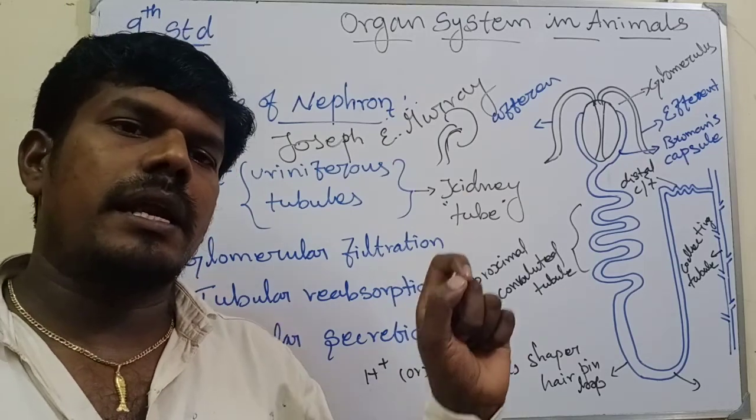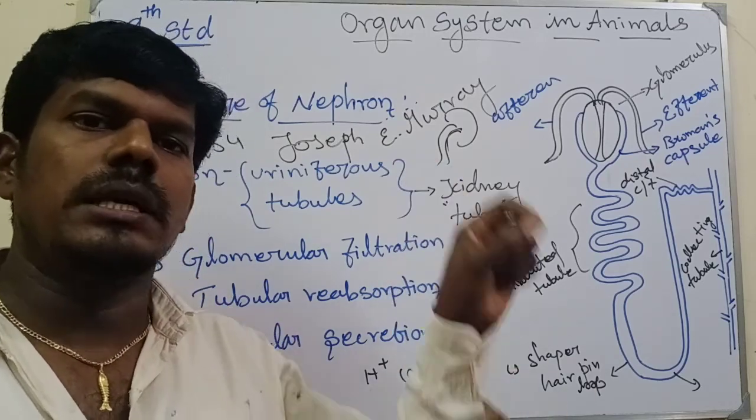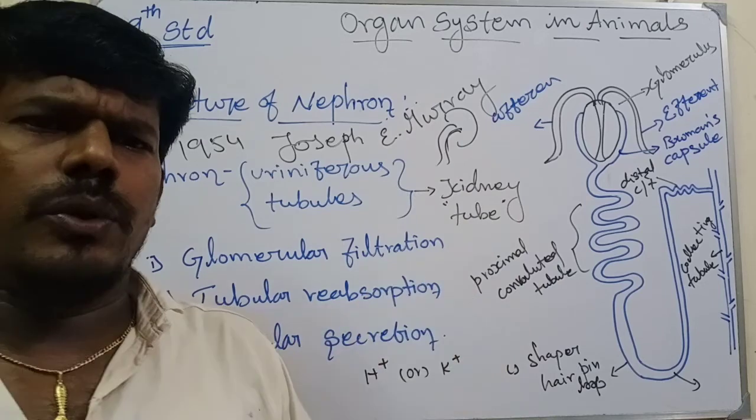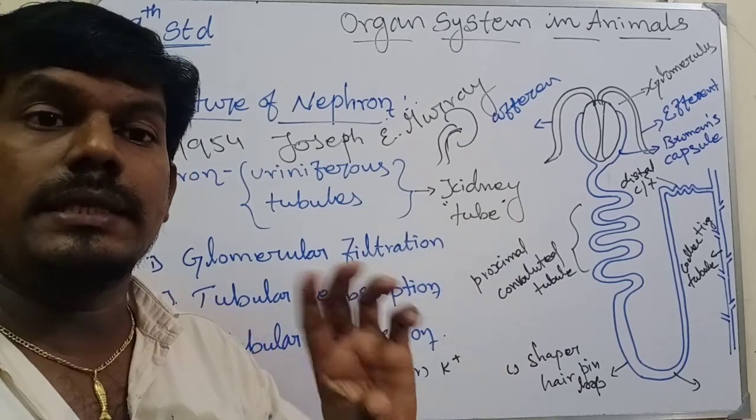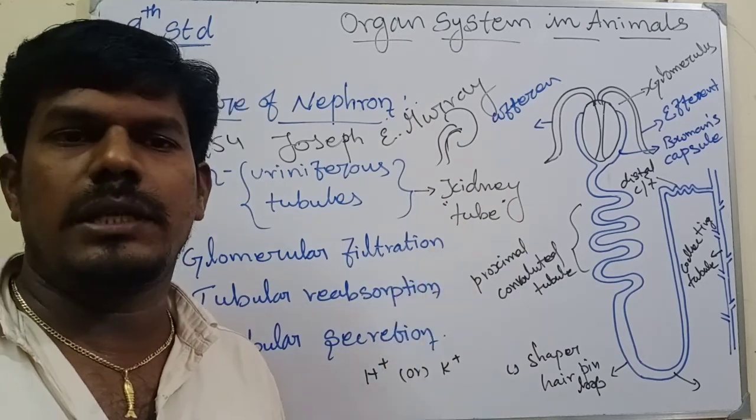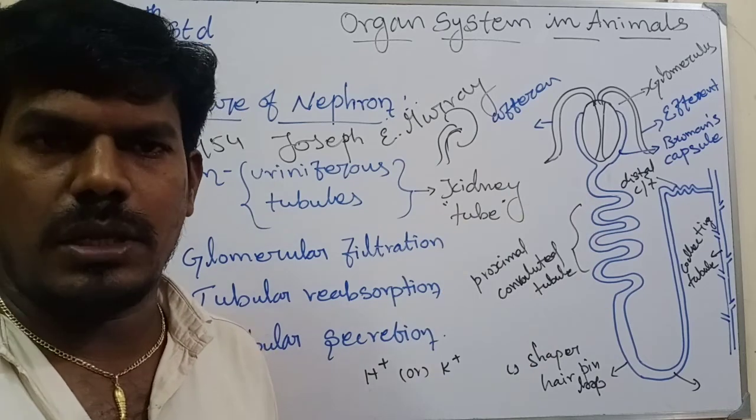The pelvic region is directly connected to the ureter, and the urine is stored in the urinary bladder, a temporary storage. After that, when you feel the urge, it is released through the urethra.